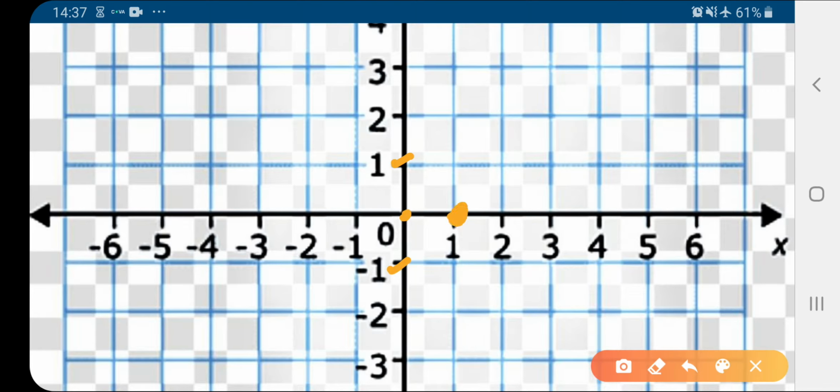So that is the next point. Similarly, when y equals 2 or minus 2, x equals 4, so that is the next point. Similarly, when y is 3, x is 9, so 7, 8, 9 up to here. On joining these points, we get a curve like this.